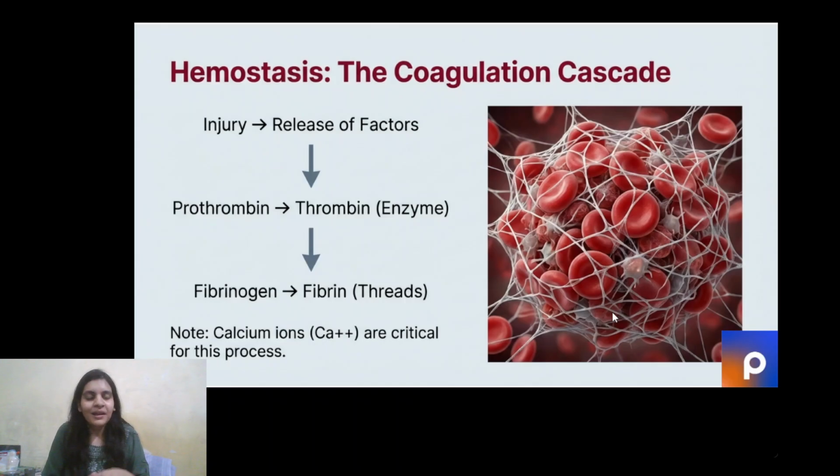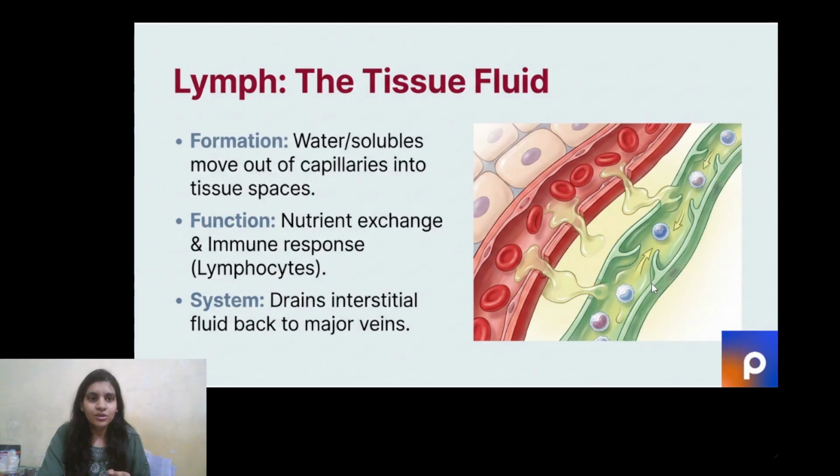How is it maintained? Basically, let's say an injury happens. My body releases some injury factors which activate prothrombin and convert it into thrombin. Thrombin basically acts as an enzyme which converts the protein we talked about in the plasma. Remember the 8% in Part 1? Fibrinogen is converted to fibrin by this thrombin. And also, guys, throughout this process, a very important mineral is calcium. Calcium is very critical for the fibrinogen to fibrin conversion.